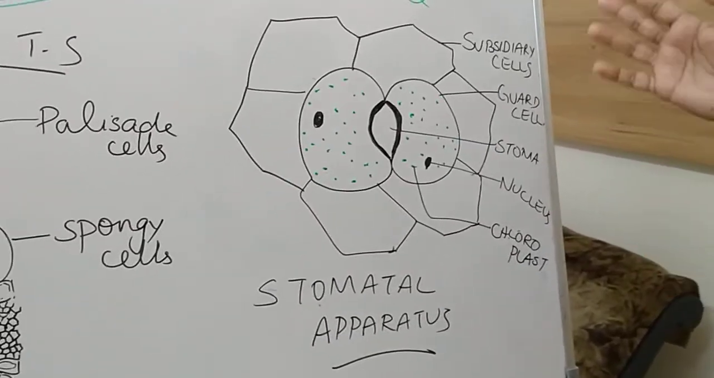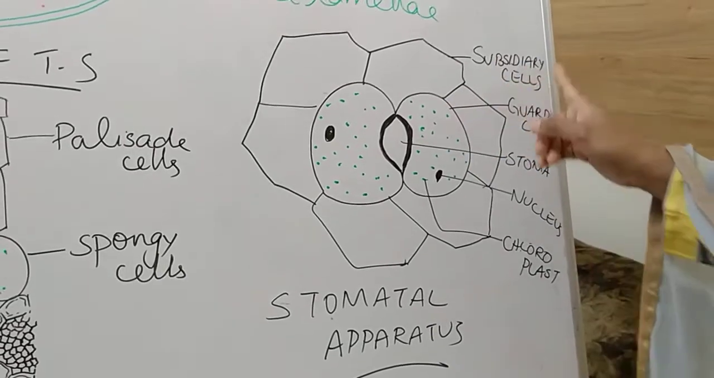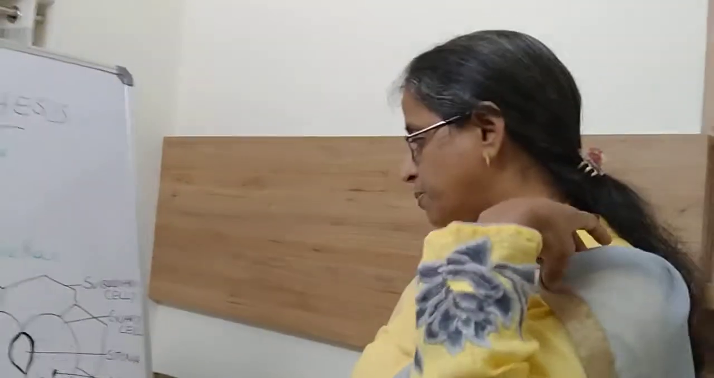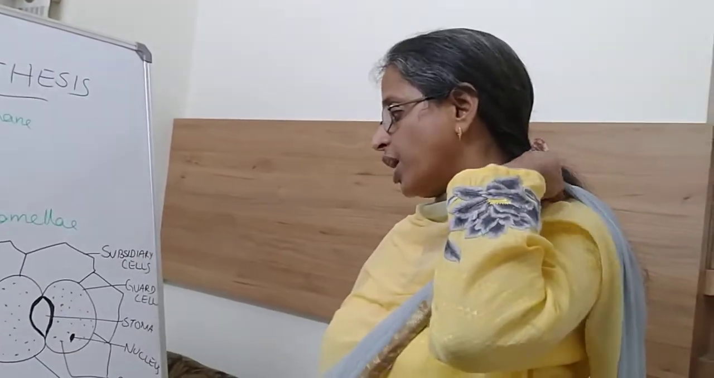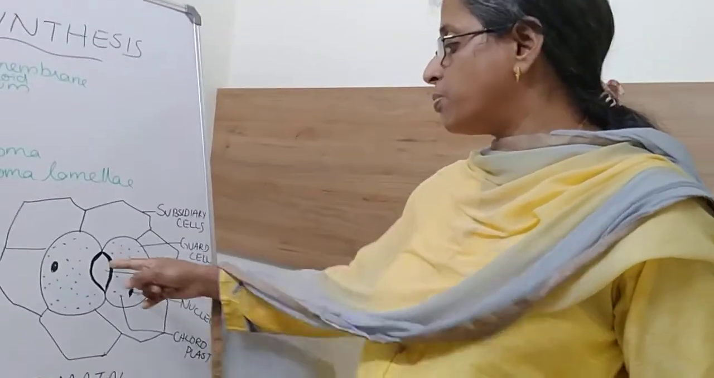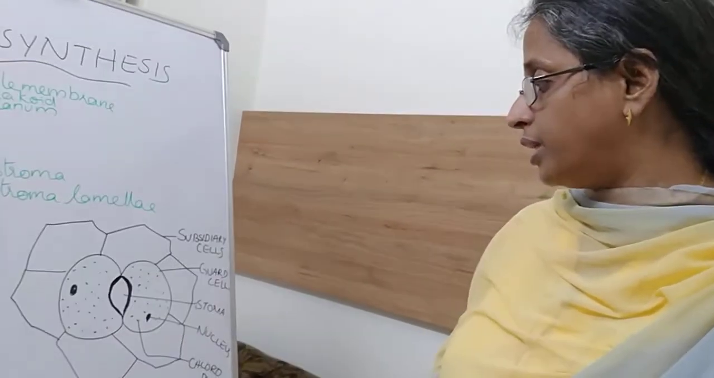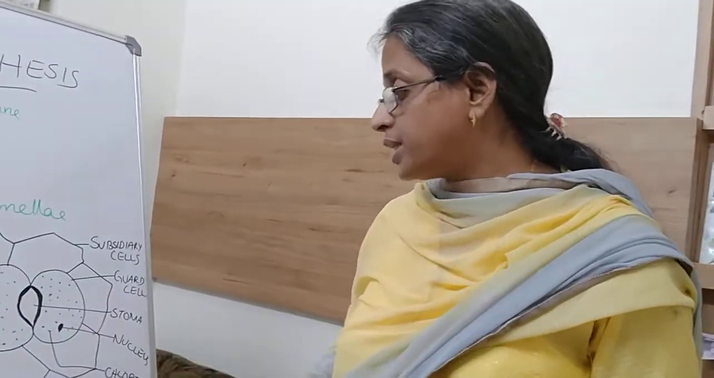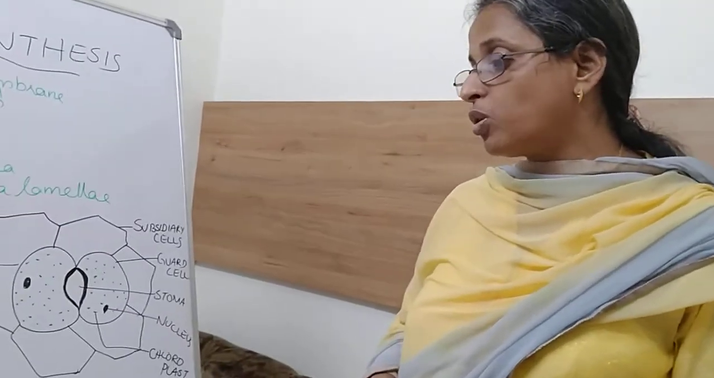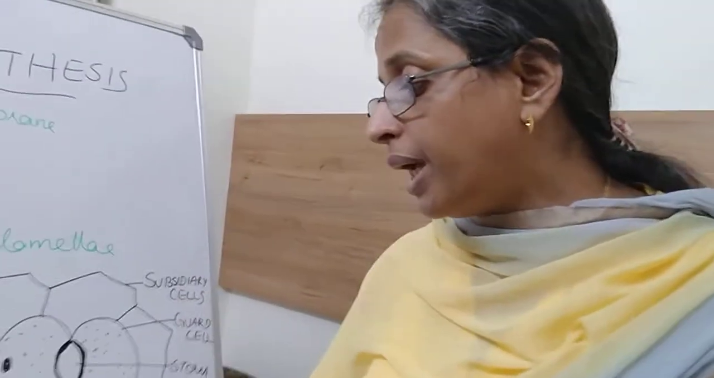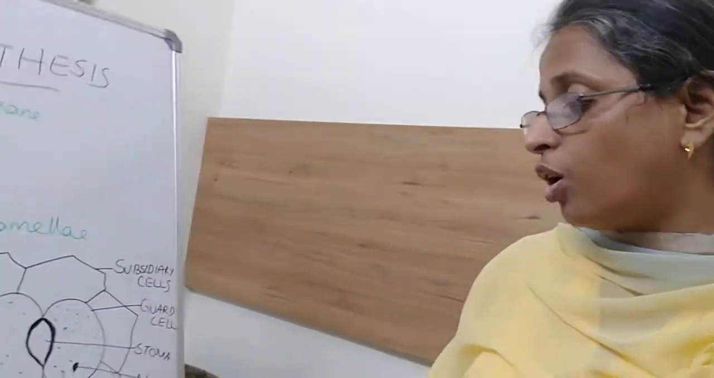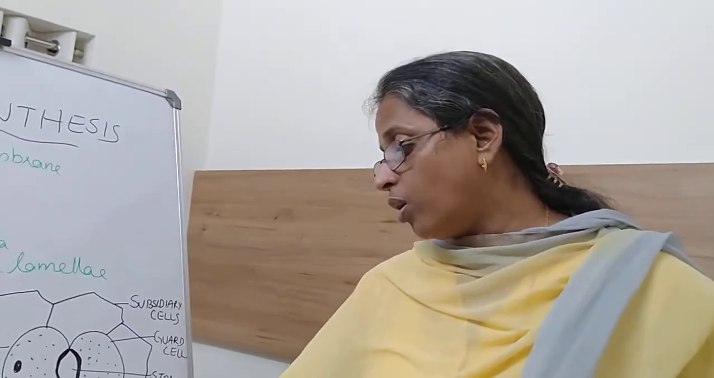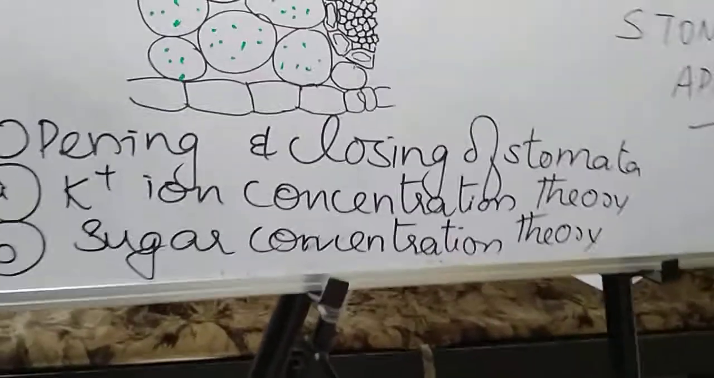Now, this particular anatomy, a thick inner wall and thin outer wall, enables the plants to have a lot of respiration, gaseous exchange as well as transpiration. That is made possible because of this particular feature found in the case of stomata. As the stoma is open, gaseous exchange as well as transpiration becomes possible. Now, what makes the opening and closing of stomata? There are two theories: the potassium ion concentration theory and the sugar concentration theory.